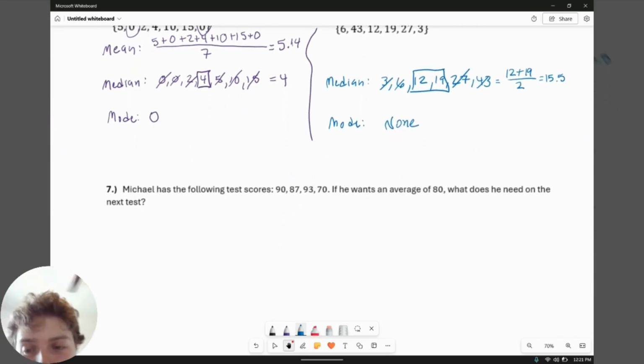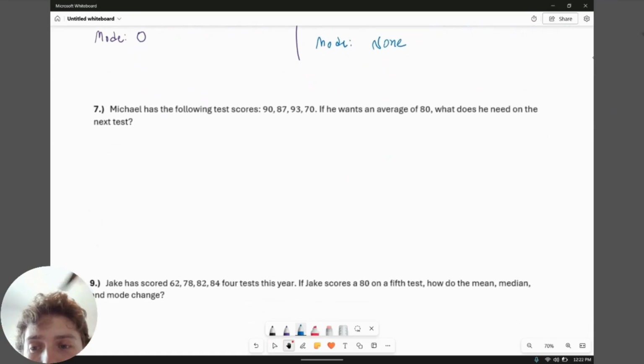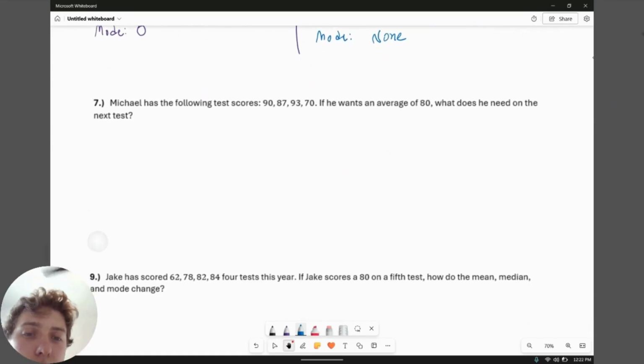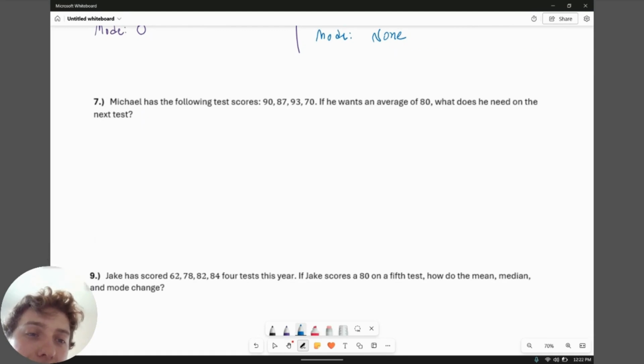That's just an introduction more so. 7 says Michael has the following test scores. If he wants to average of 80, what does he need on the next test?